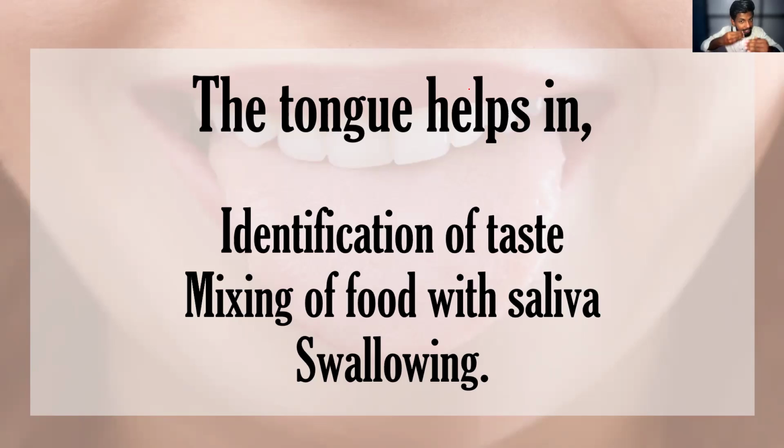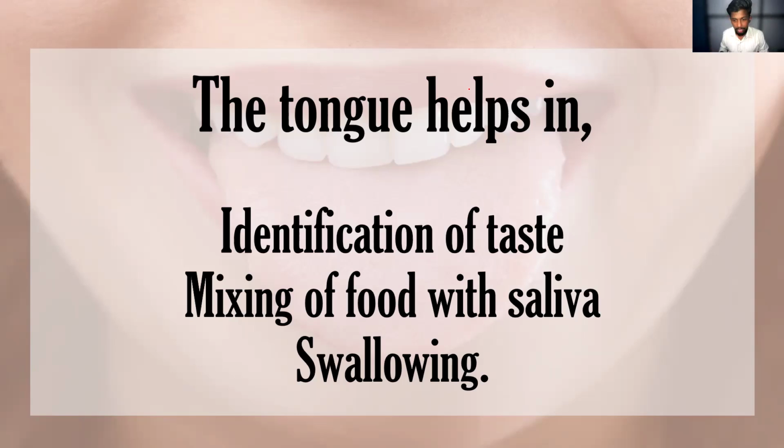Second one, mixing the food with the saliva. When you are eating, we will be mixing the food with the saliva with the help of the tongue. Third one, swallowing. Swallowing means pushing the food to the pharynx. This process is done by the tongue. So what are the three main functions? Identification of the taste, mixing the food with the saliva, and third one, swallowing or pushing the food bolus into the pharynx.